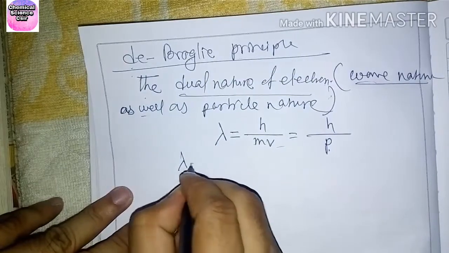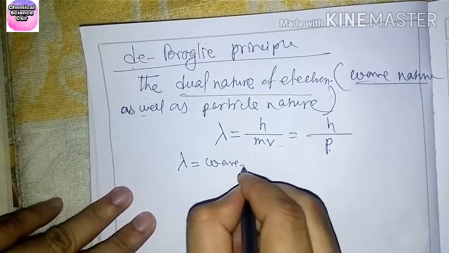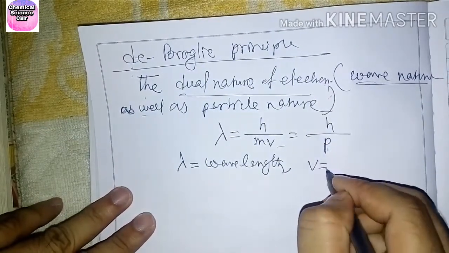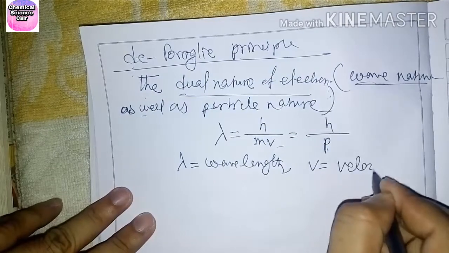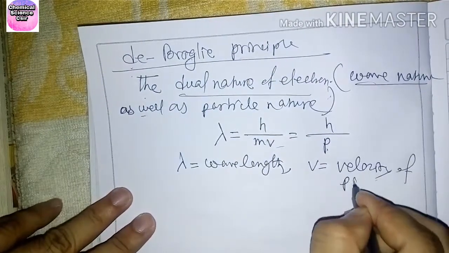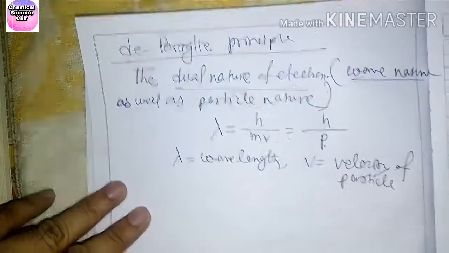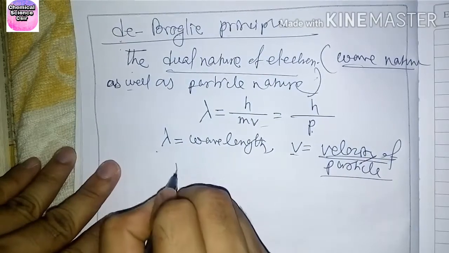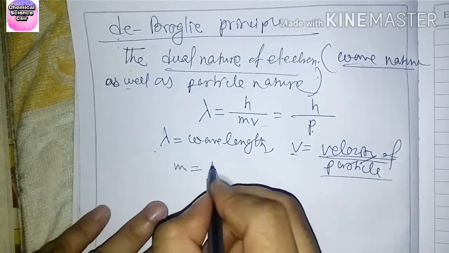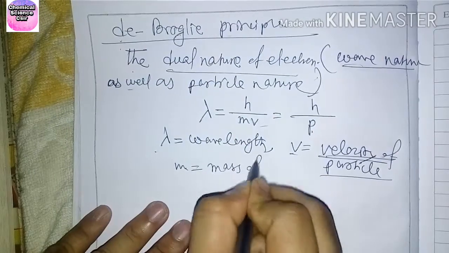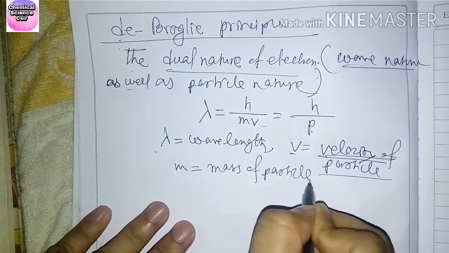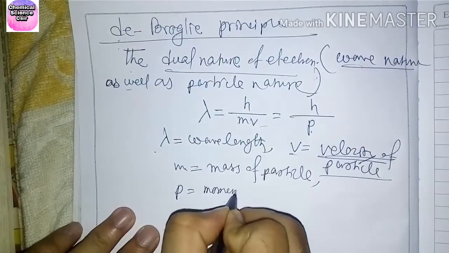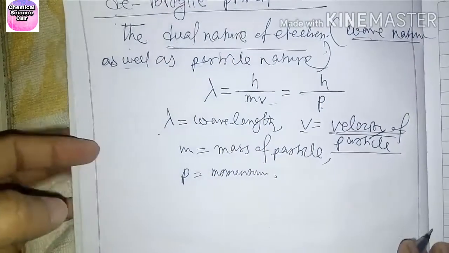Here lambda equals the wavelength, v equals the velocity of the particle, m equals the mass of the particle, and p equals the momentum. Understood?